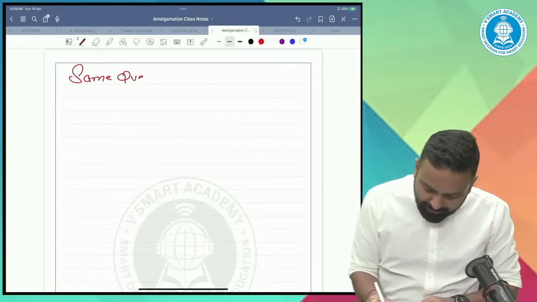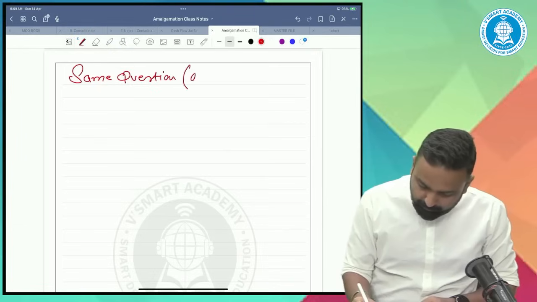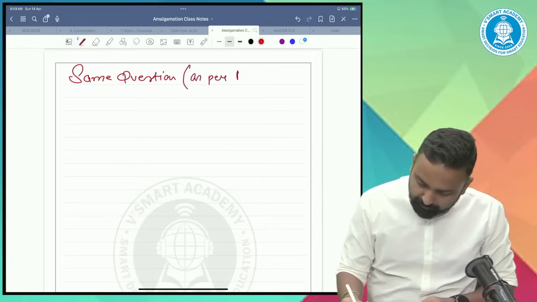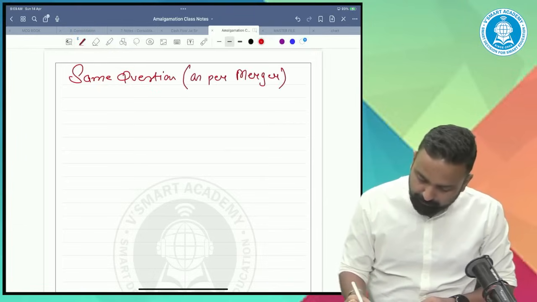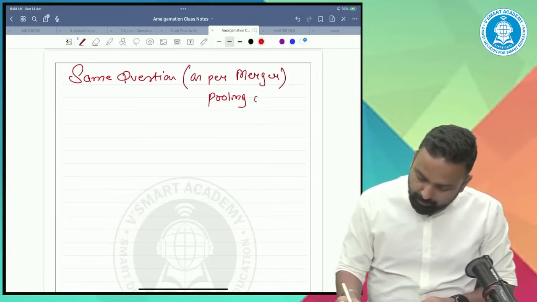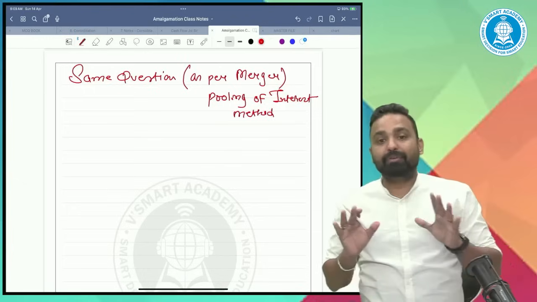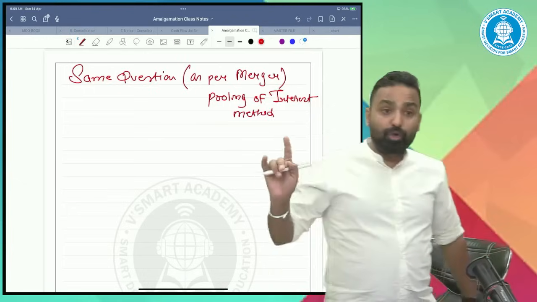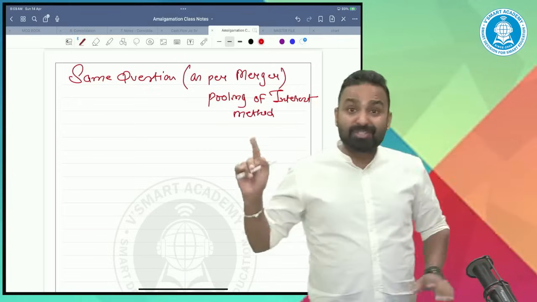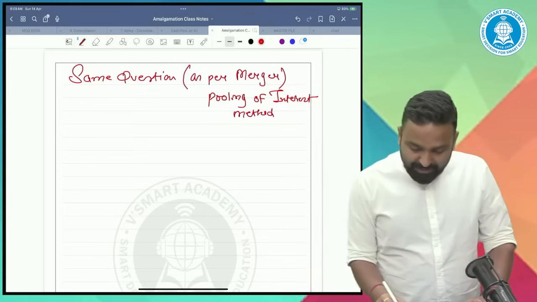Now same question as per merger, that means pooling of interest method. What will be the changes?